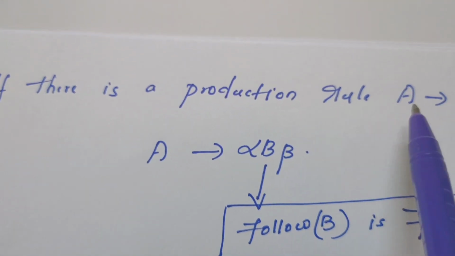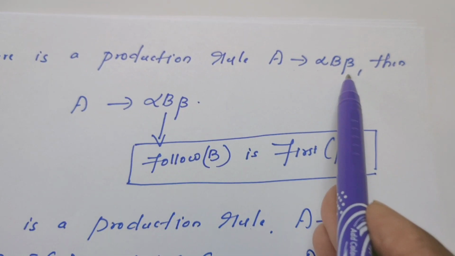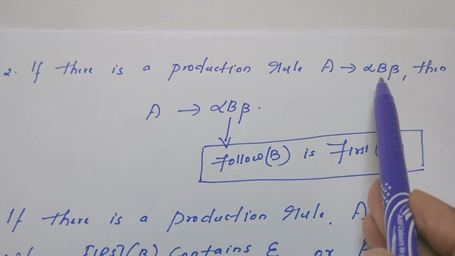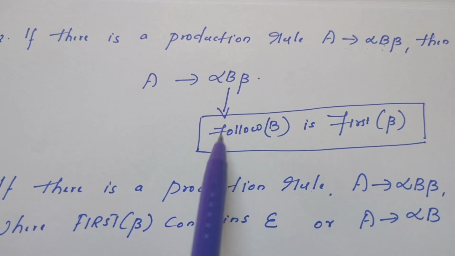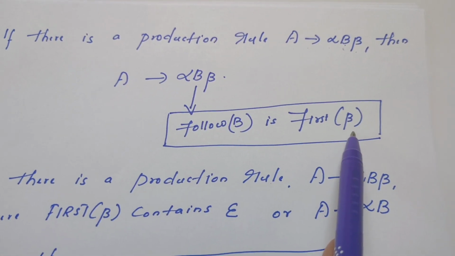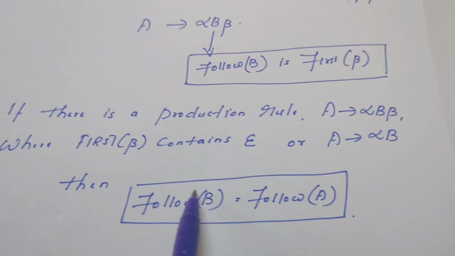If there is a production rule A derives alpha B beta, then every time we attempt to find follow of B. So how to find follow of B? Follow of B is nothing but first of beta. Right? This is very simple. Okay, now move on to the third rule.